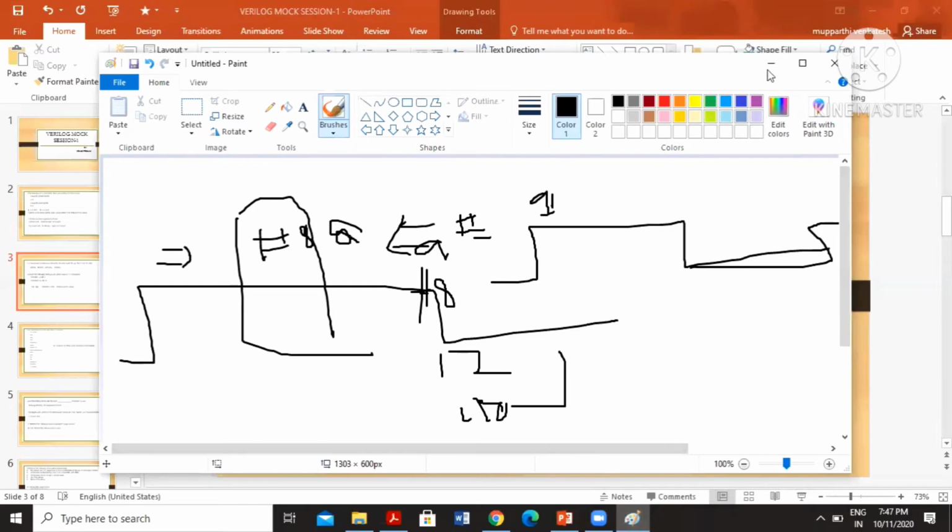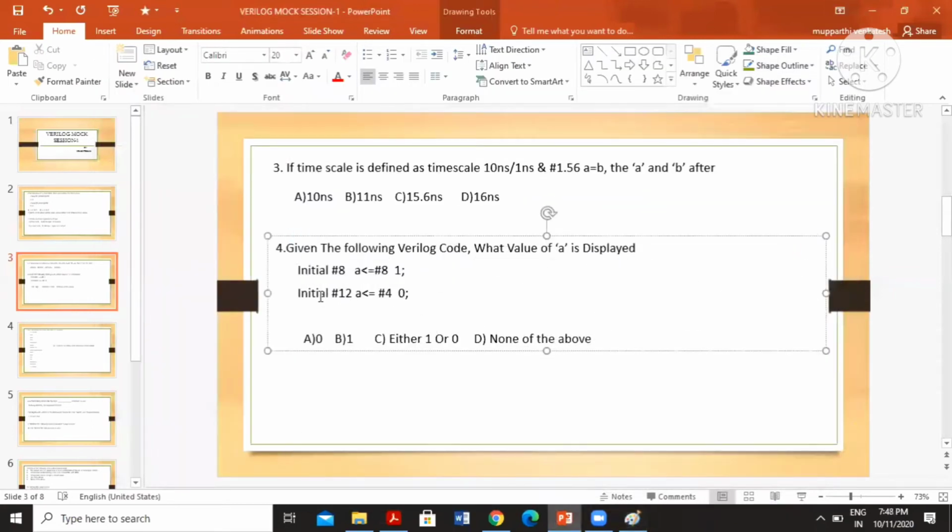What does the simulator understand here? This initial block starts with 12. First they give a non-blocking condition, which is a storage device.